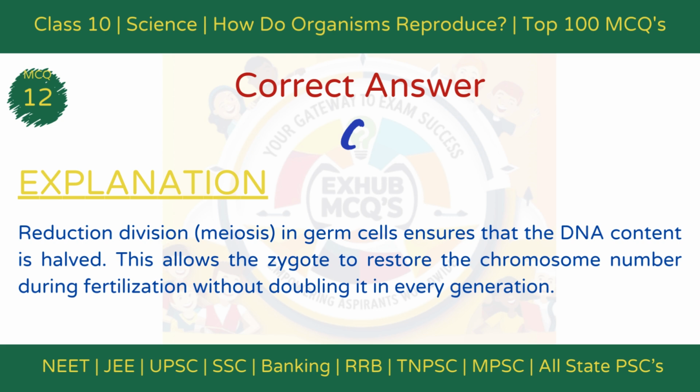Explanation. Reduction division, or meiosis, in germ cells ensures that the DNA content is halved. During fertilization, the chromosome number is restored, preventing it from doubling in every generation.